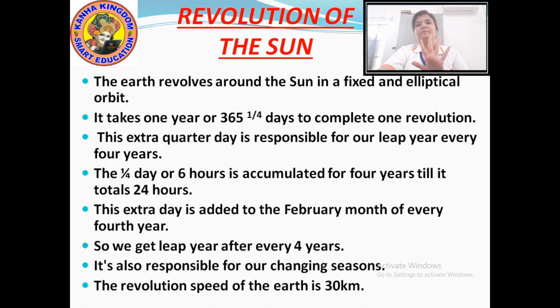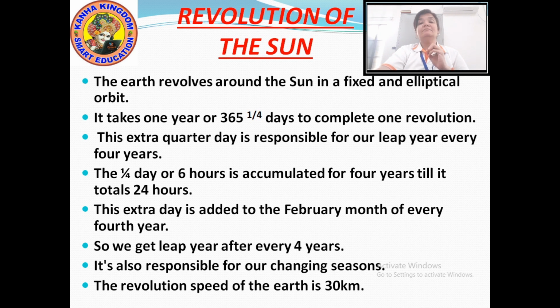Now what is the speed of the earth's revolution? The revolution speed of the earth is 30 kilometers per second.